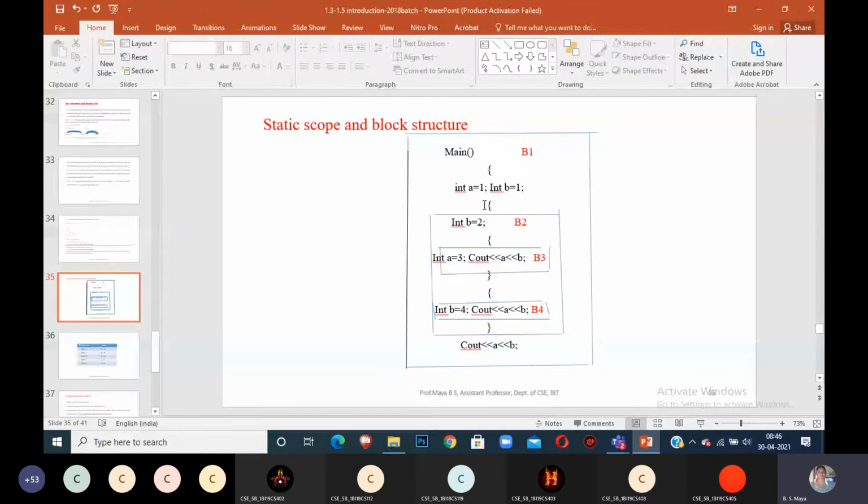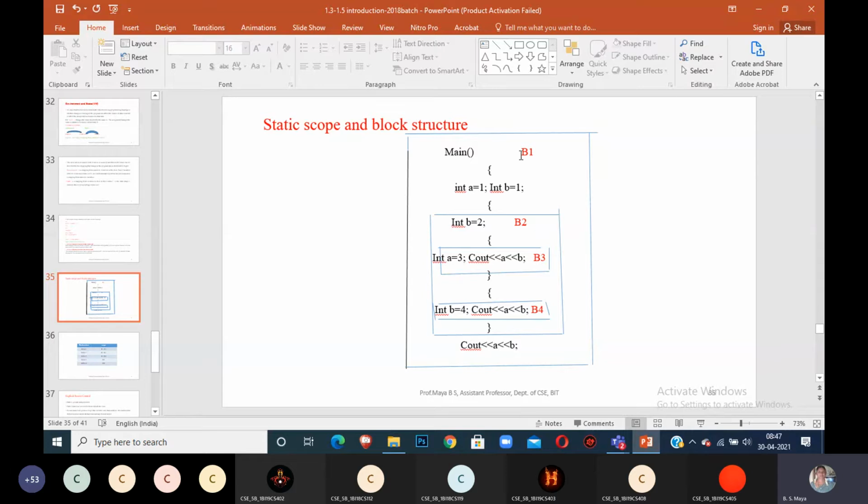Again, I open a block with a brace. Int b is equal to 2. Open another brace. I am printing in this block, int a is equal to 3, then cout a, b. Next, close the brace. Again, open a brace. See, an open brace and a close brace give the scope of that variable. It belongs to that block only. Okay, that is with respect to that block.